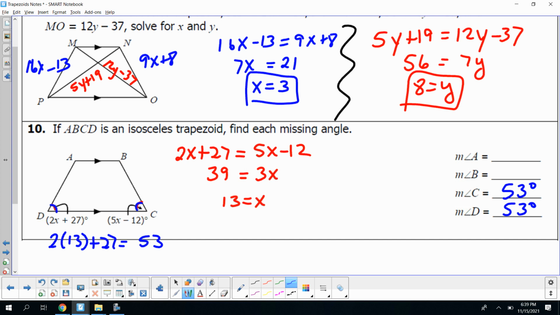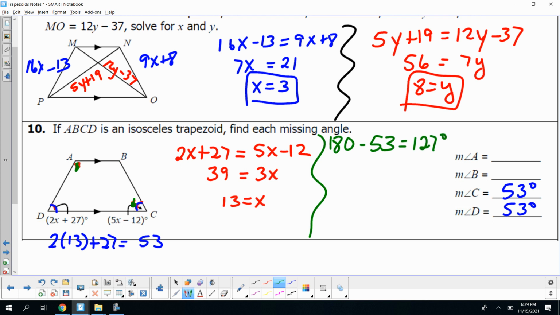All right, and if you remember, consecutive angles are supplementary. So if I take 180 degrees and subtract that 53, that's going to give me the measurement of angle A. 180 degrees minus 53 gives me 127.